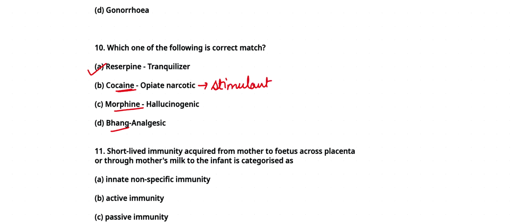Morphine is an opiate narcotic, and bhang is hallucinogenic.